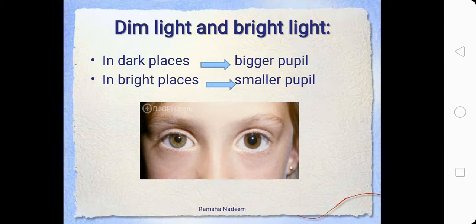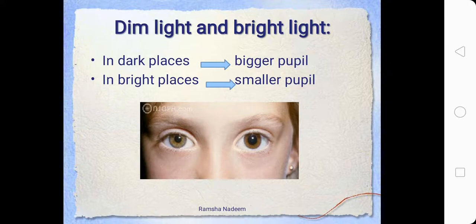In bright sunshine, the light is too much for us to handle and it irritates our eyes. Because of this, we want less light to enter our eye, therefore we close our eyes. Have you ever noticed that? For that reason as well, the size of the pupil decreases so that less light can enter our eyes and we don't get irritated by that bright light.